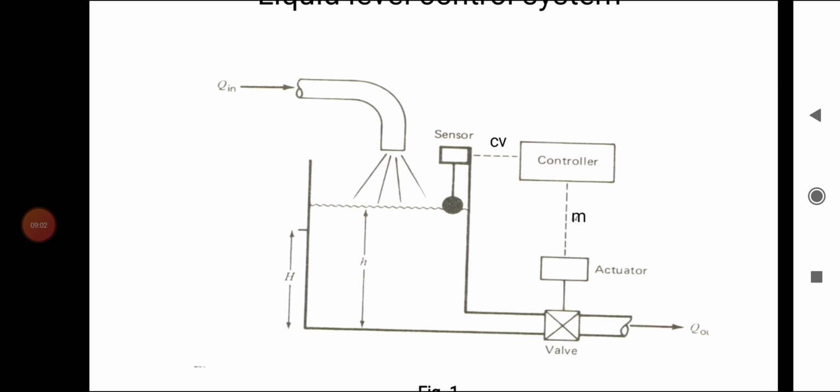Based on the stem position, the valve opening or closing happens in the process line, regulating the liquid in the tank. So the outlet can be varied depending on the movement of the valve, so that the desired level of liquid in the tank can be maintained.